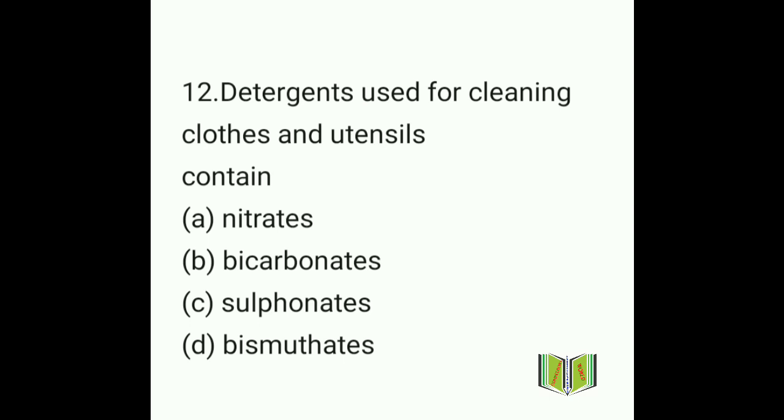Detergents used for cleaning clothes and utensils contain: option A nitrates, option B bicarbonates, option C sulfonates, option D bismuths. So what will be the answer here? The answer will be option C. Detergents are basically sodium sulfonates of higher fatty acids, so sulfonates will be the right answer.